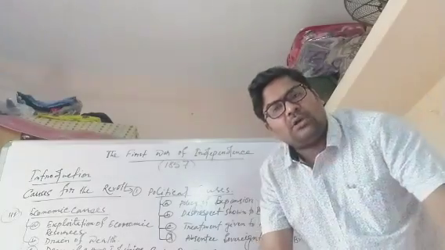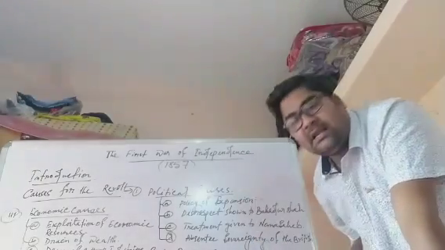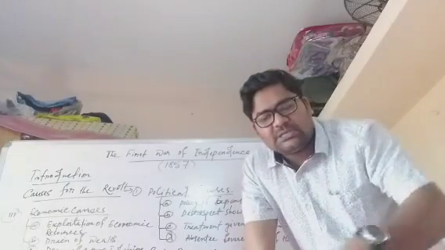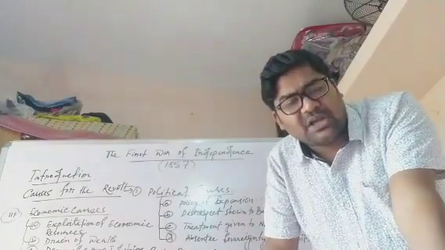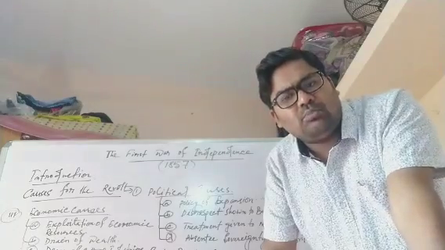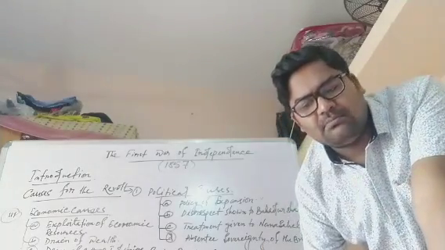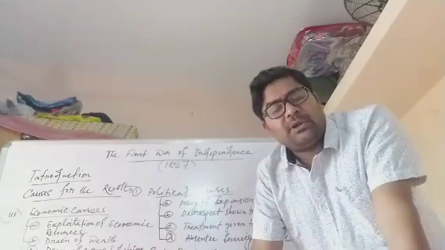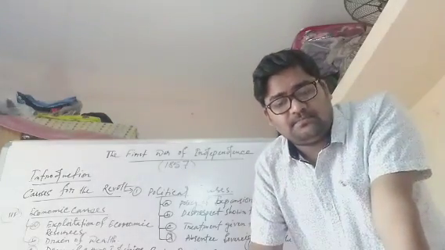Next is number 4, the corruption in administration. The police and the petty officials had become very much corrupt. Rich people got away with crime, but common people were looted and oppressed as well as tortured.